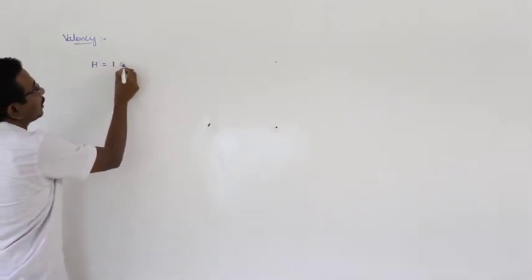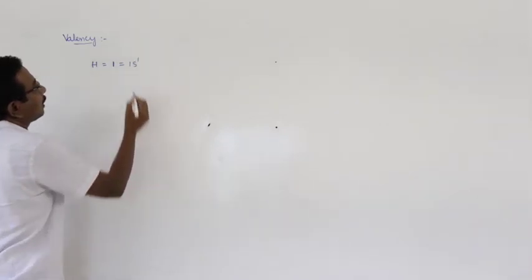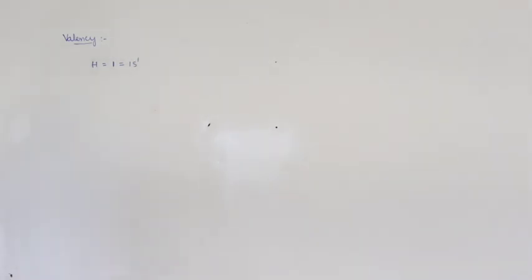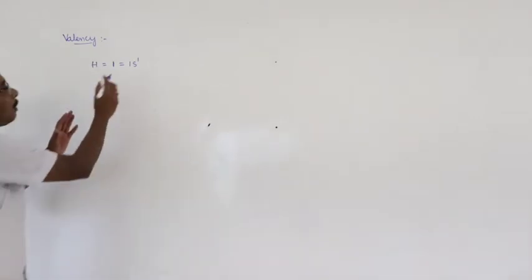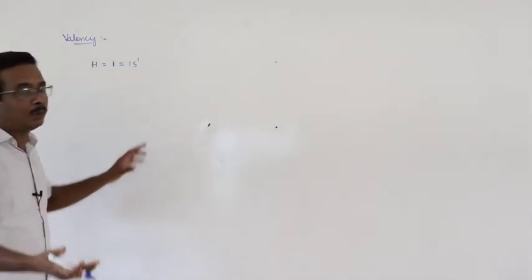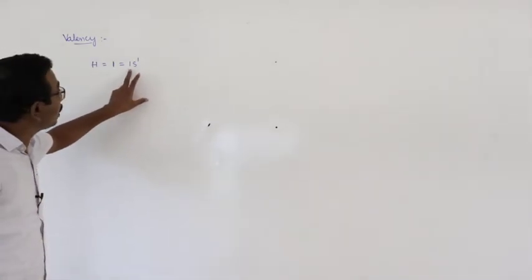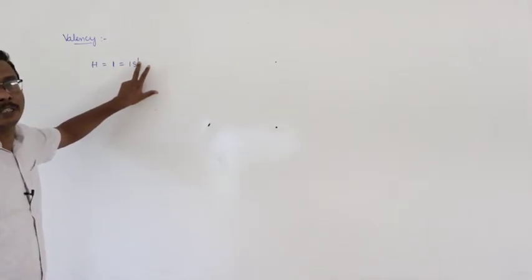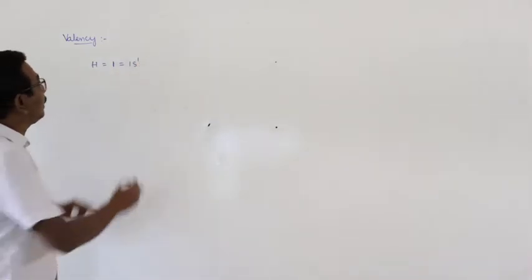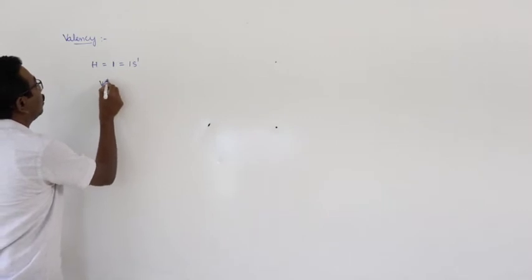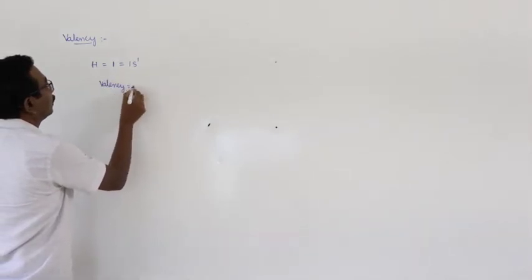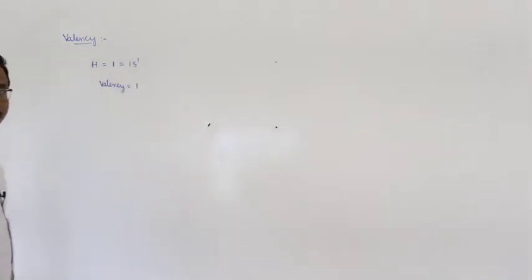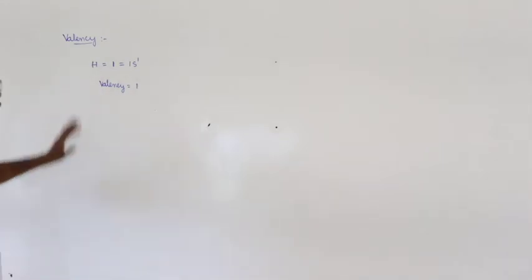Its atomic number is 1, electronic configuration 1s1. Here the outermost orbit is 1, and in this outermost orbit only one electron is present. Therefore, valency of hydrogen is equal to 1.